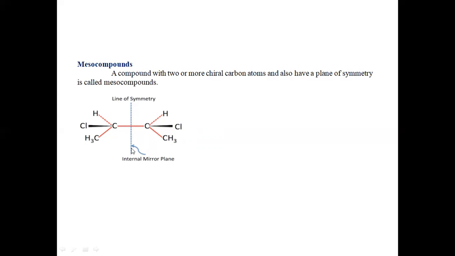Consider this molecule without the mirror plane. You will get two chiral carbon atoms. Meso compounds should contain at least two or more chiral carbon atoms, and a plane of symmetry. See here now, if I draw the mirror plane over here and fold the compound at this mirror plane, exactly we will get two similar halves. If I fold this, you will get carbon on carbon, hydrogen on hydrogen, chlorine on chlorine, and methyl on methyl. So you have a plane of symmetry in the compound, as well as two or more chiral carbon atoms in the molecule. Such type of compounds we call a meso compound.